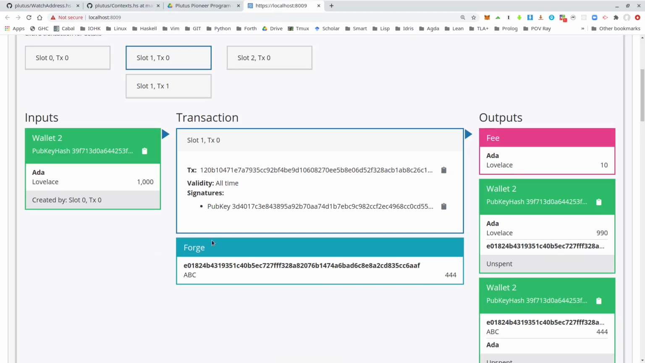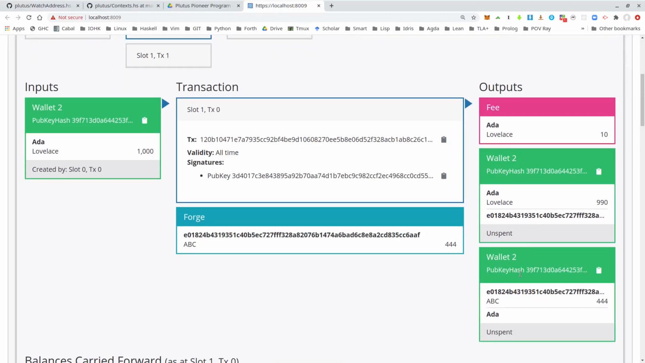And this is something now we haven't seen before. This is now a transaction that actually forges native tokens. So this is the currency symbol, and we saw that earlier when I, in the REPL, tried out what our currency symbol actually was. So this is the hash of our policy script. And this is the token name, and that just comes from what I entered in the endpoint, in the parameters, in the simulation tab, the ABC and the amount. And we see that we have a second output to wallet 2 that contains this newly minted token.